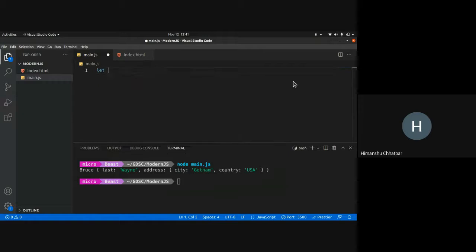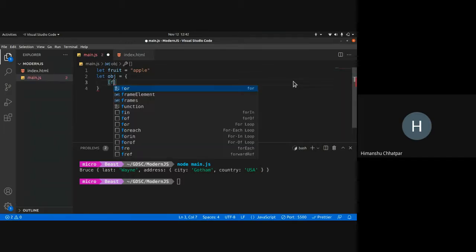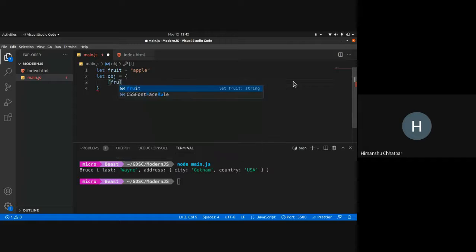Let's suppose fruit equals apple, right? And what we can do is create an object with this, which is called a computed property. When I put these brackets, I'm computing the property, right? And I'll say orange, and I'll console.log object.